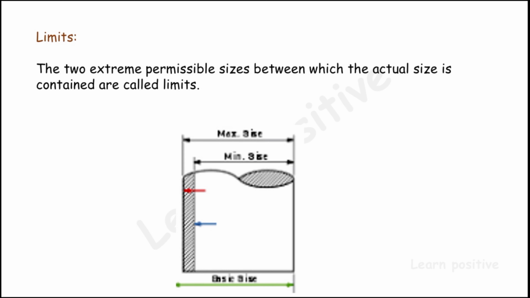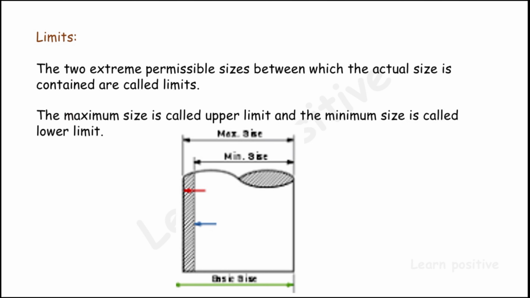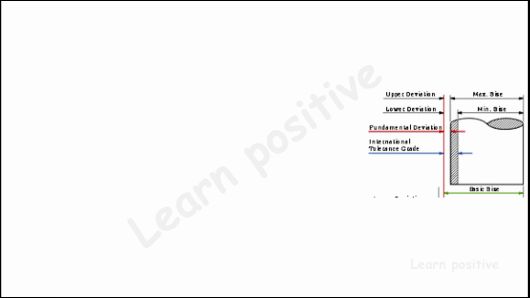The two extreme permissible sizes between which the actual size is contained are called limits. The maximum size is called the upper limit and the minimum size is called the lower limit. Here the maximum size is 10.1, the upper limit, and the minimum size is 9.9, the lower limit. It is compared with the basic size.